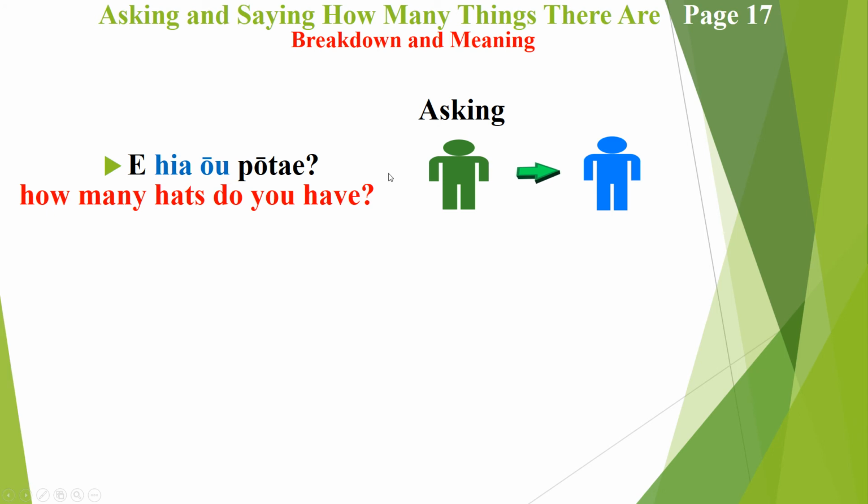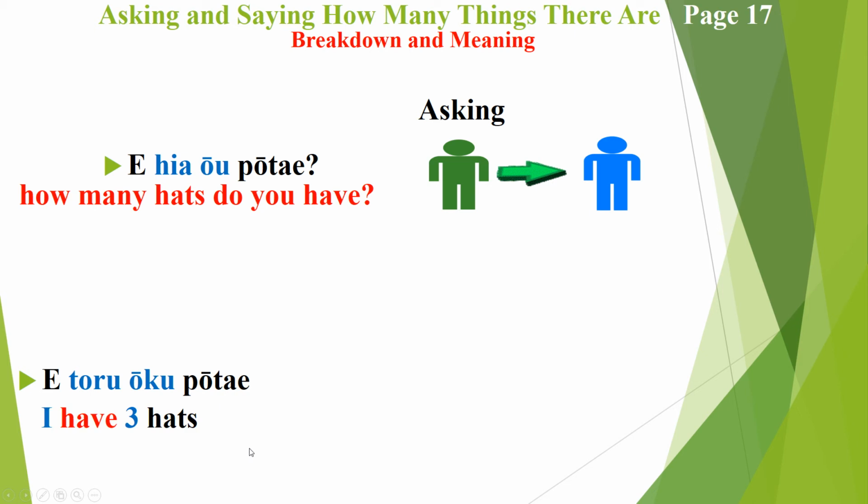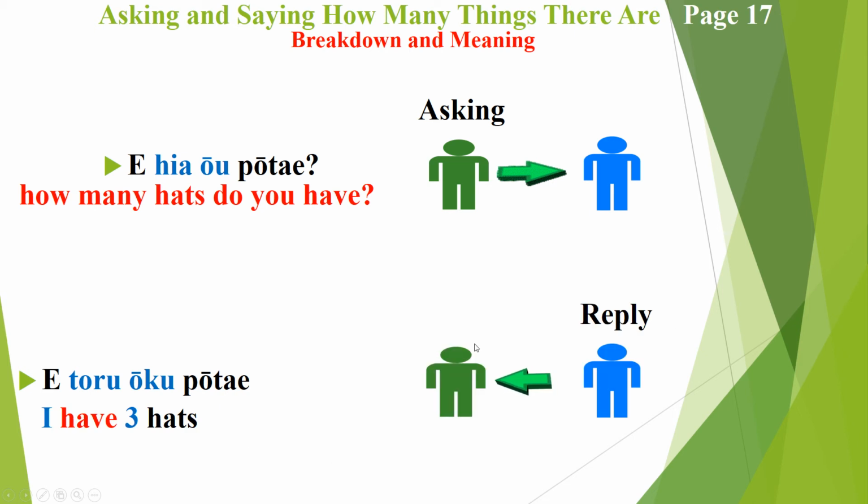And so once again we have the famous Mr. Green talking to the infamous Mr. Blue and asking him how many hats do you have. So here is the answer: "E toru ōku pōtai." The answer has come back as I have 3 hats. And Mr. Blue here is simply replying to the question from Mr. Green that he has 3 hats.